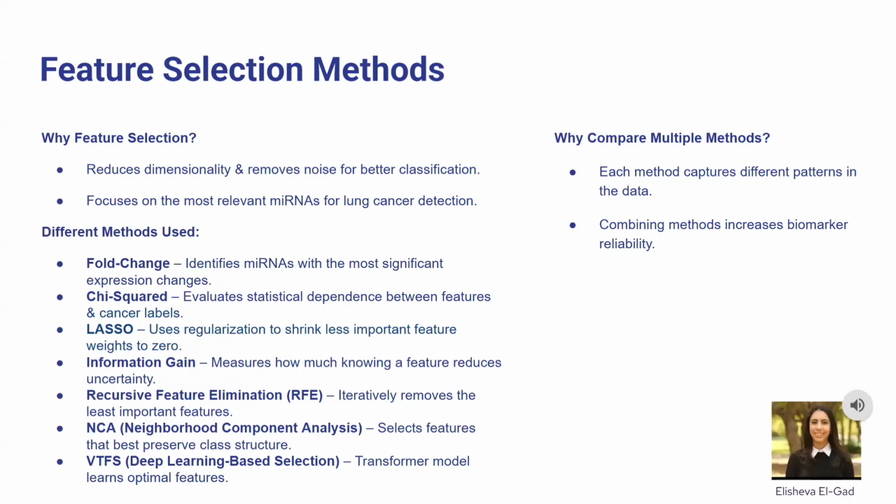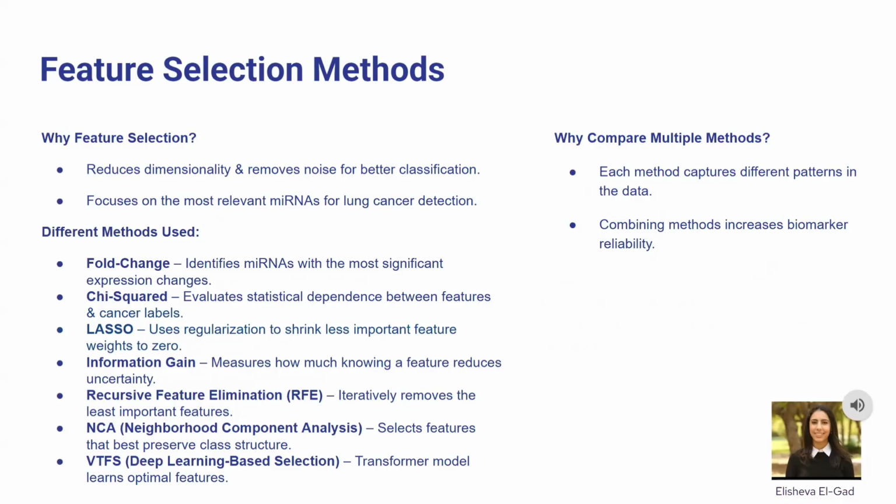Feature selection methods. Feature selection is a crucial step in our project because it reduces dimensionality and removes noise, improving classification accuracy. By focusing on the most relevant microRNAs, we enhance lung cancer detection while making models more efficient. We used multiple selection methods, each with a unique approach.